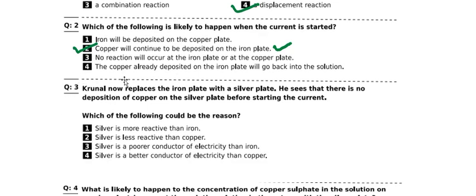Third question. Carnot now replaces the iron plate with a silver plate. He sees that there is no deposition of copper on the silver plate before starting the current. Which of the following could be the reason? So what should be the correct option for this question? I go with option 2. Silver is less reactive than copper. That's why it will happen.